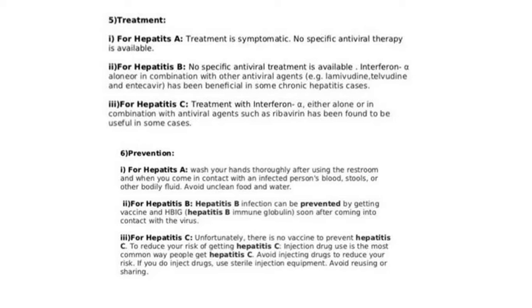To reduce your risk of getting hepatitis C: injection drug use is the most common way people get hepatitis C. Avoid injecting drugs to reduce your risk. Use sterile equipment. Injections should be sterile before using. Avoid reusing and sharing, to prevent spreading the virus from one person to another.